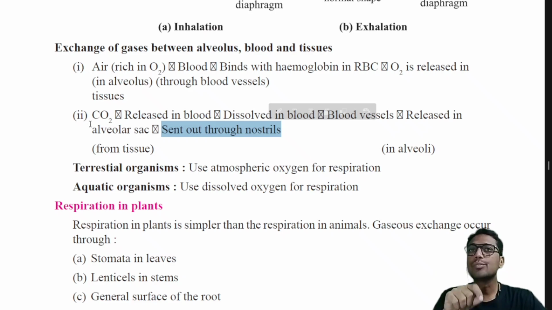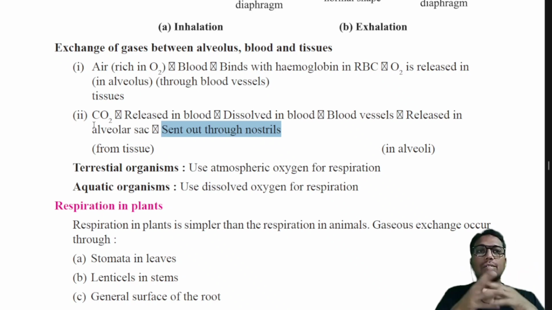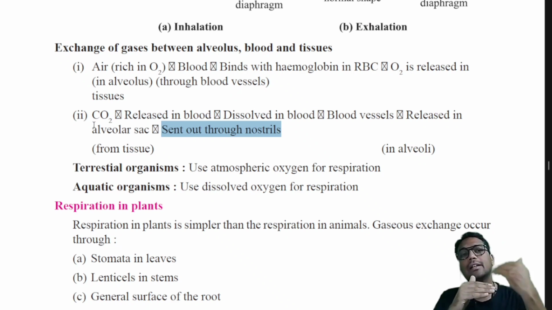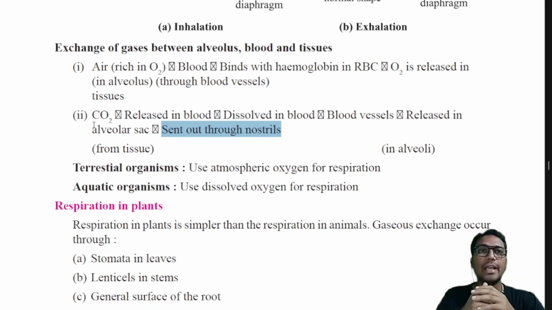So in the tissues, carbon dioxide develops and enters the blood. Again it is a pressure difference, by diffusion. Then into the blood in the form of a dissolved state through plasma it is transported to the lungs, where in the alveoli, they are released into the atmospheric air. Okay, so this is how the transportation of gases takes place in the human being.